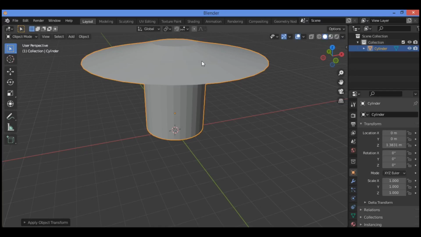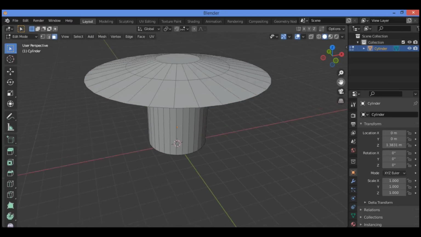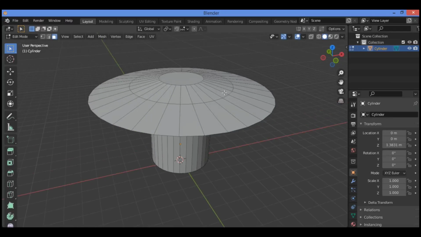With our object selected, press Tab to enter edit mode. Let's start by adding some loop cuts around the stem of our mushroom. Hover your mouse pointer over the stem and press Ctrl R to create a loop cut.